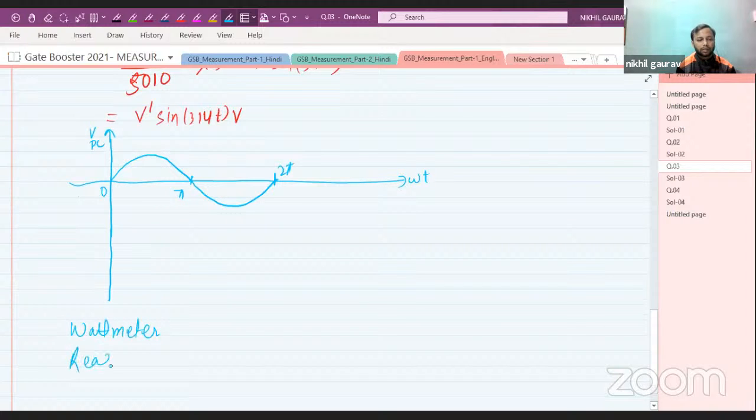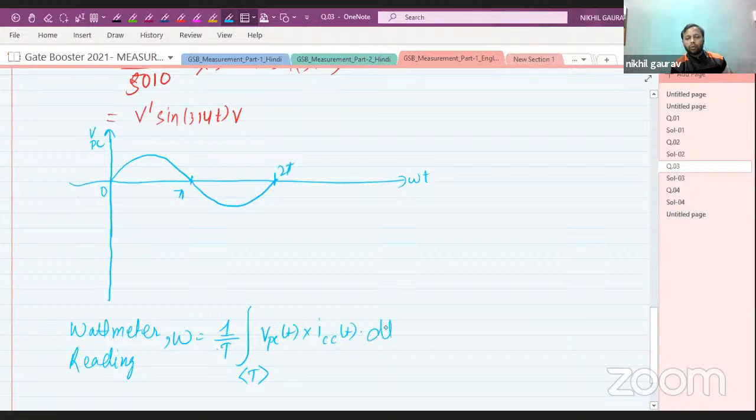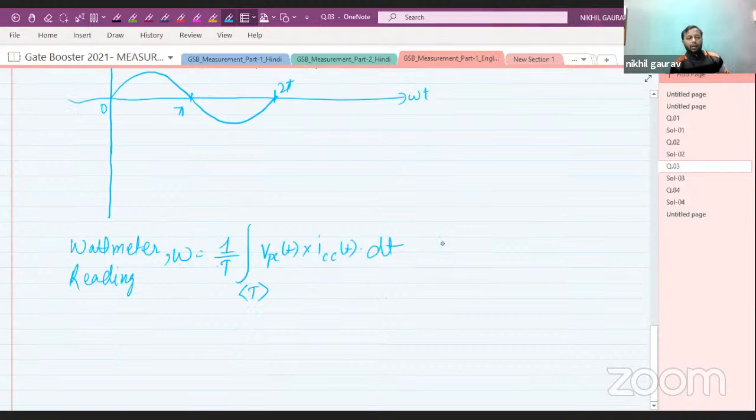And we know that the wattmeter reading, that is W, is given by the integration over one time period, 1 by T, of VPC of t into ICC of t into dt. I hope you know this formula.